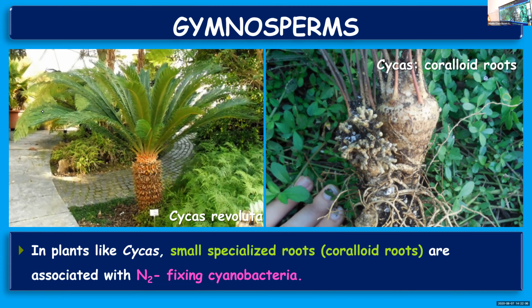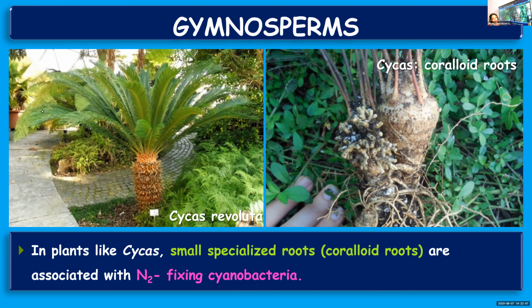And here you can see the cycas plant. And cycas, as you know, is used for decorative purposes also; we already mentioned that. As you can see, the cycas plant in a garden. And the cycas plant has some specialized roots, and the enlarged view of the roots you can see on the right side. Some projections on the roots you can find, and you call these roots coralloid roots. And the advantage of these roots is that they lodge nitrogen fixing bacteria.